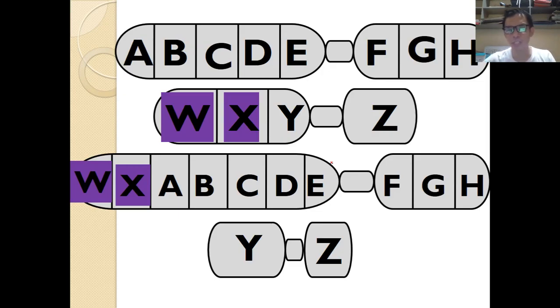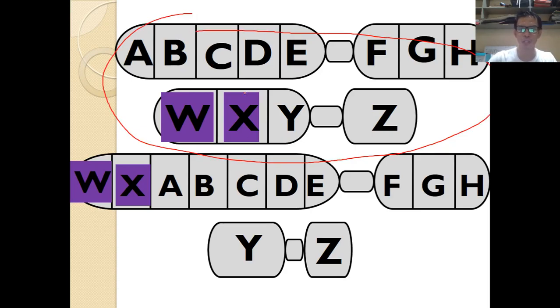As you can see here, normally this chromosome looks like the one on top. Now after translocation, this WX is deleted and reinserted into another chromosome in the set of chromosomes present in that person's body. As you can see, the WX is now inserted on WX ABCDE.